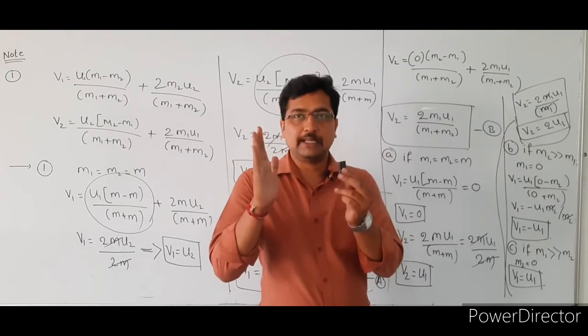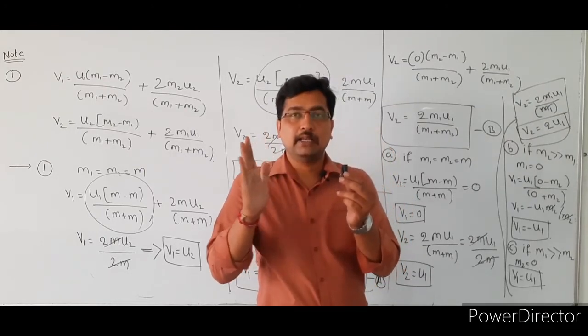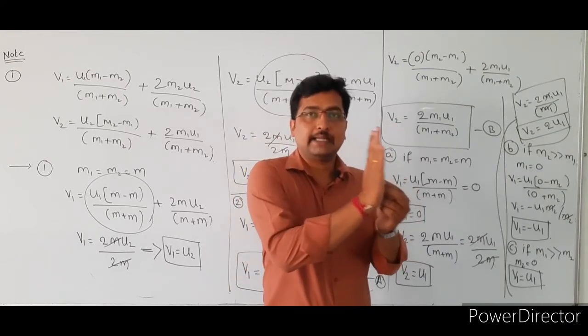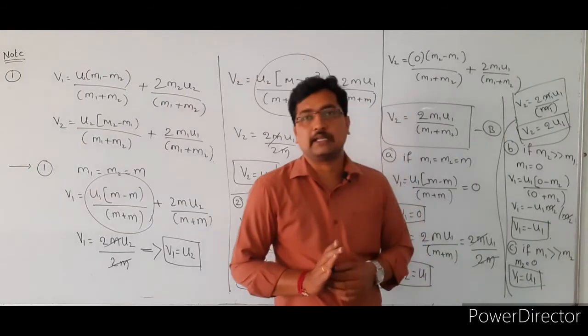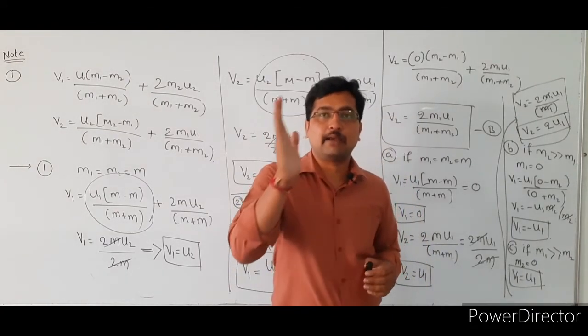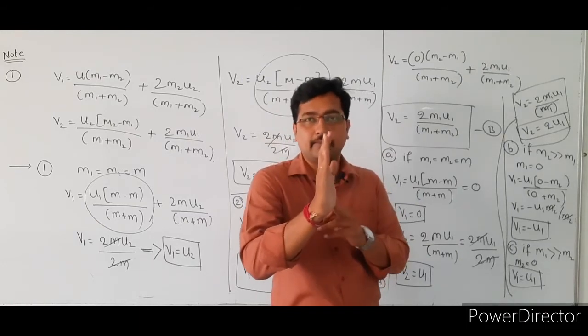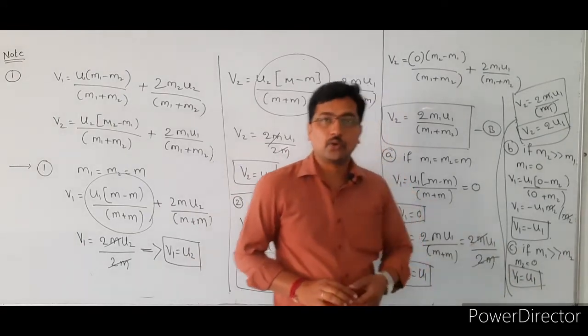If the heavier mass particle is colliding with a lighter mass particle, in that case the velocity of the first particle, that means the velocity of the heavy body, is the same as the initial velocity of this heavy body before collision. So that is v1 is equal to u1.